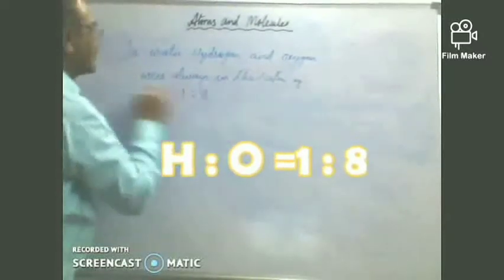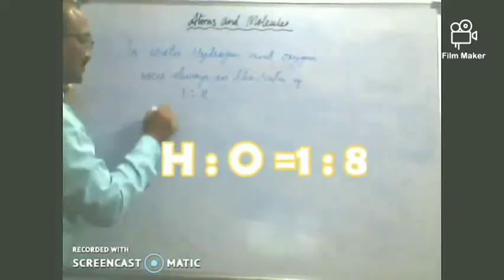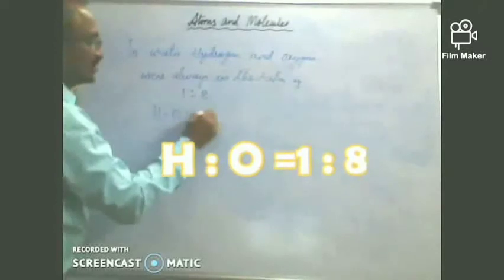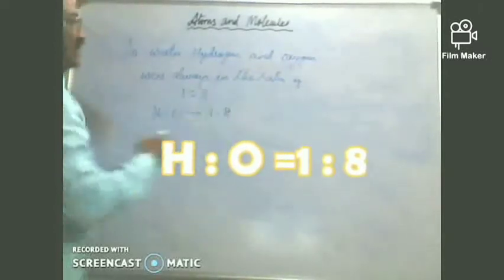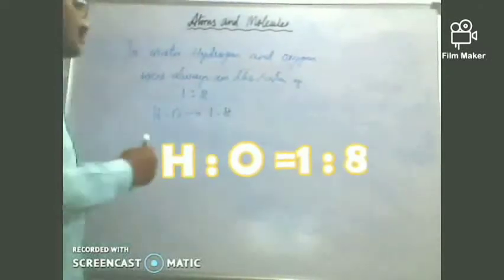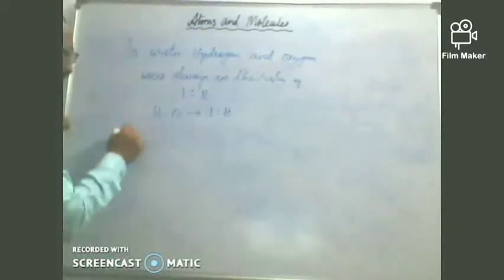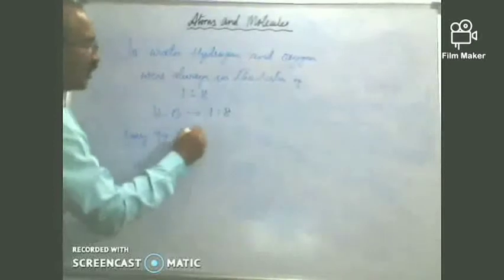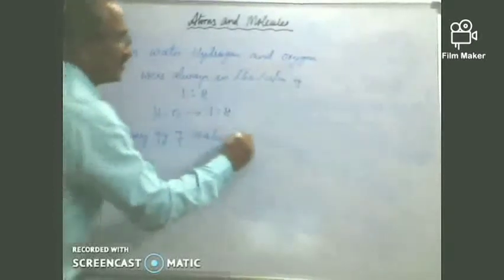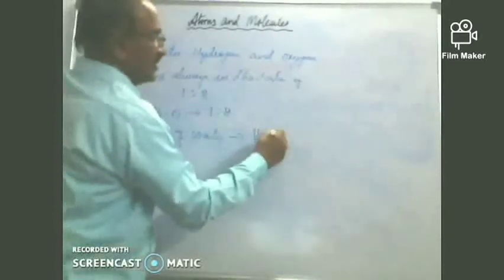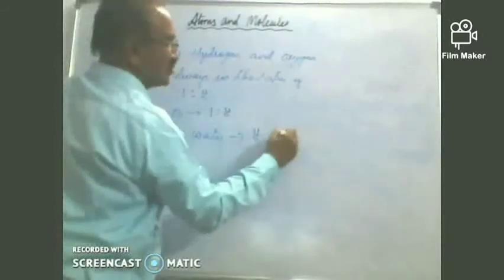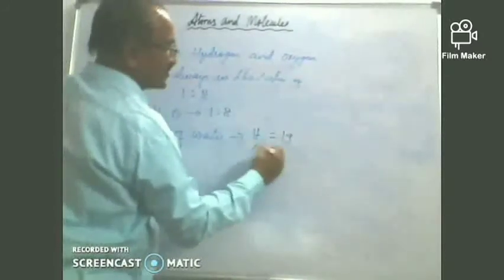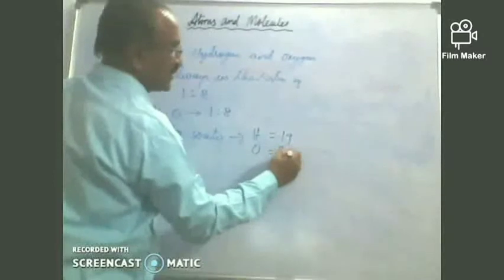We can say hydrogen is to oxygen is always 1 is to 8 by mass. That means out of every 9 grams of water that you take, you get hydrogen equal to 1 gram and oxygen equal to 8 grams. So what is the meaning of this?